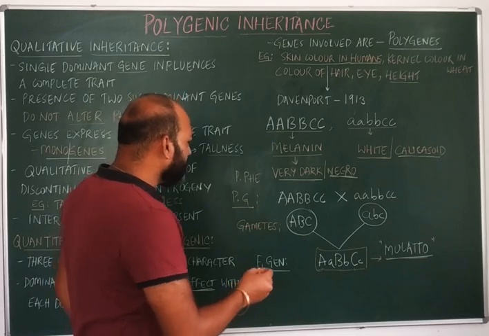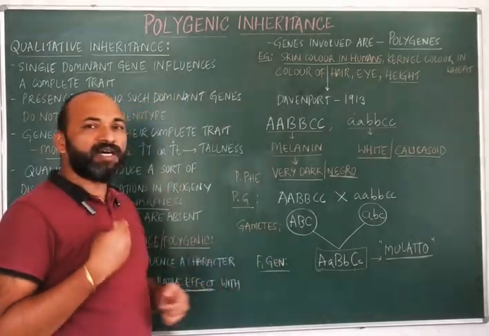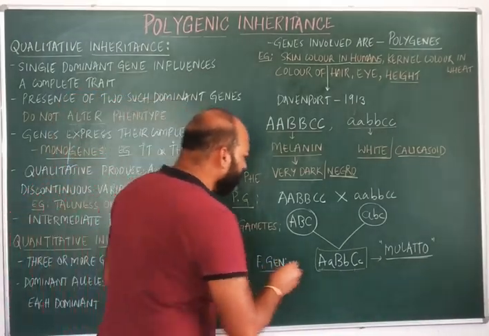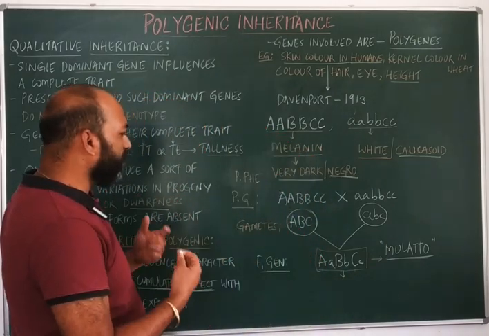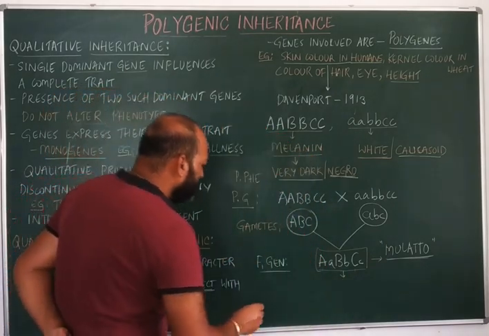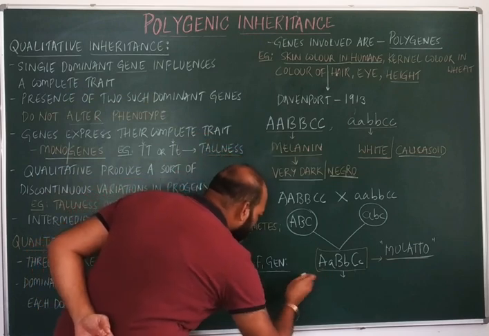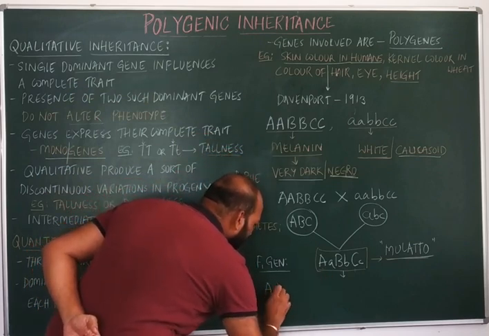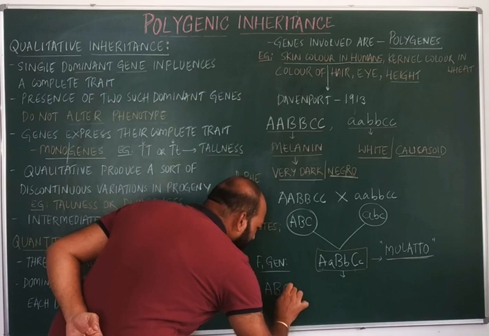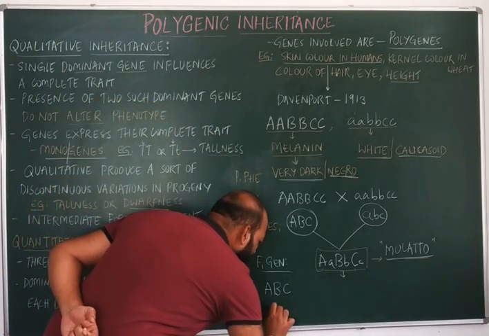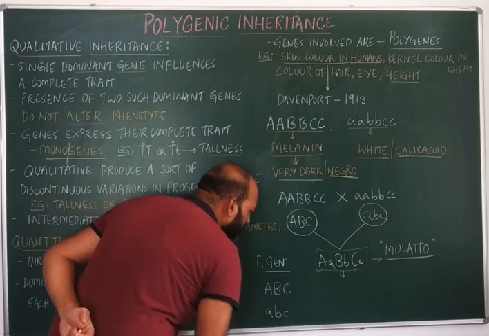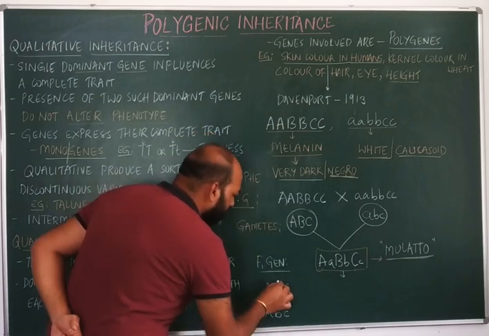Now, if this F1 generation is selfed, what type of gametes will be seen? The gametes formed will be capital A, capital B, capital C, which is one gamete. Small a, small b, small c is the second gamete.